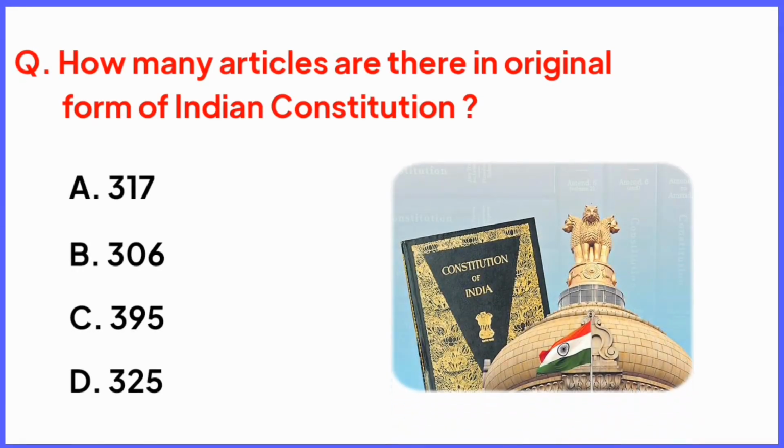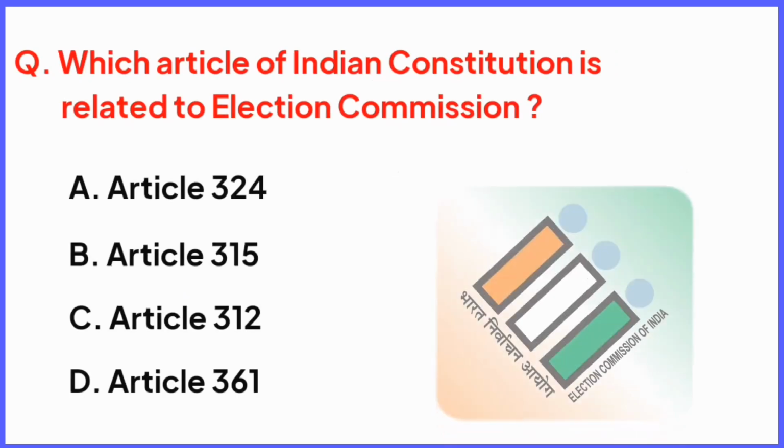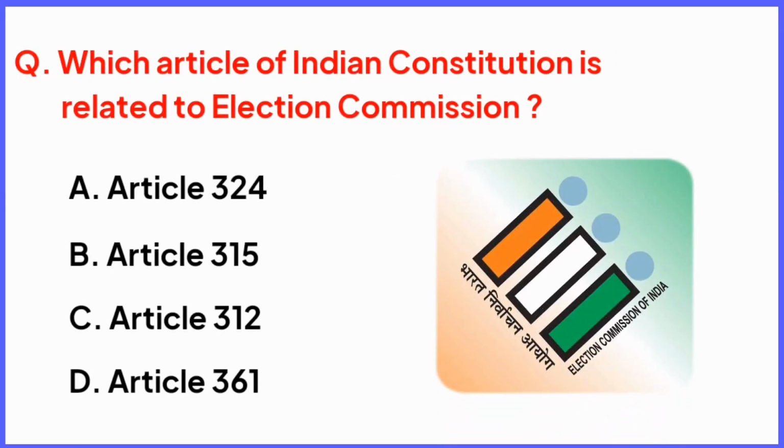How many articles are there in the original form of Indian Constitution? Right answer is option C, 395 articles. Which article of Indian Constitution is related to Election Commission? Right answer is option A, Article 324.